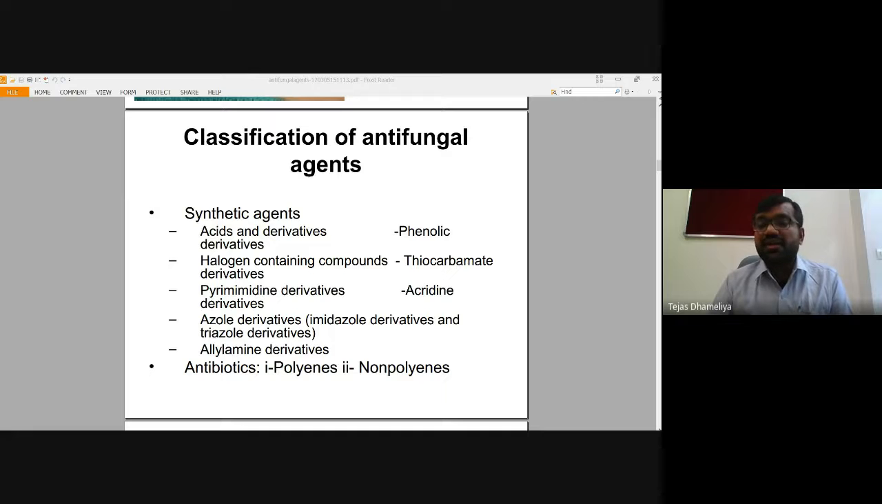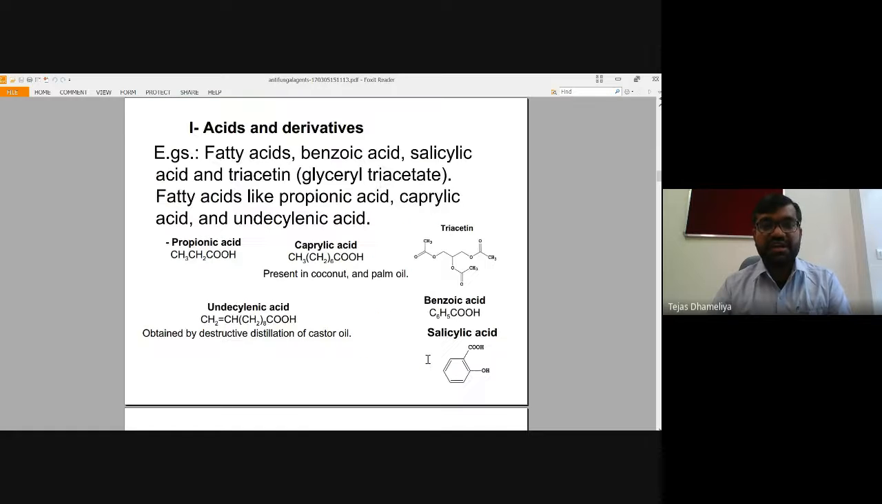So basically, two types of antibiotics are there, which may be polyene antibiotic and non-polyene antibiotic. Poly means more than one, and ene means double bond. So in these antibiotics, if there is the presence of more than one double bond, they are termed as polyene antibiotics. Okay, so these are the major classification of antifungal agents. Let us go into the depth of each and every class so that we can discuss further.